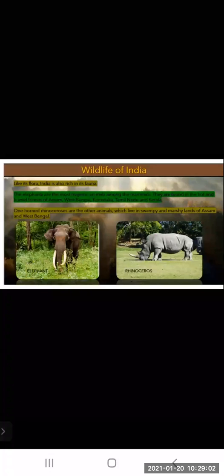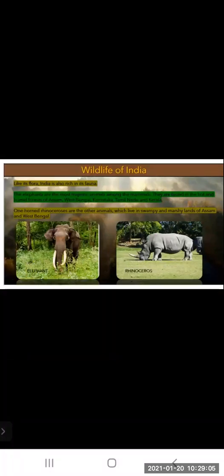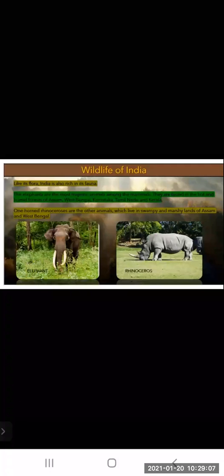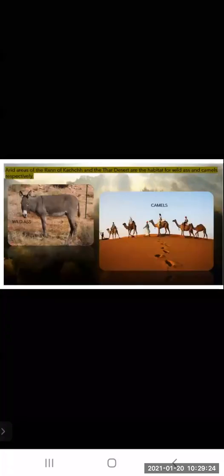One-horned rhinoceros are the other animals which live in swampy and marshy lands of Assam and West Bengal. It prefers swampy and marshy land. Arid areas of the Rann of Kutch and the Thar Desert are the habitats of the wild ass and camels respectively. So you can see the wild ass and camels. They are found in the Rann of Kutch and the Thar Desert.